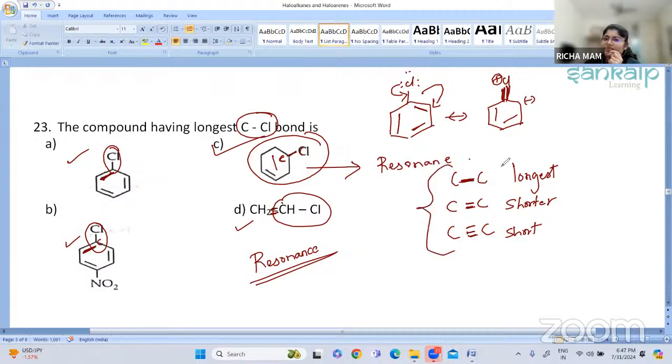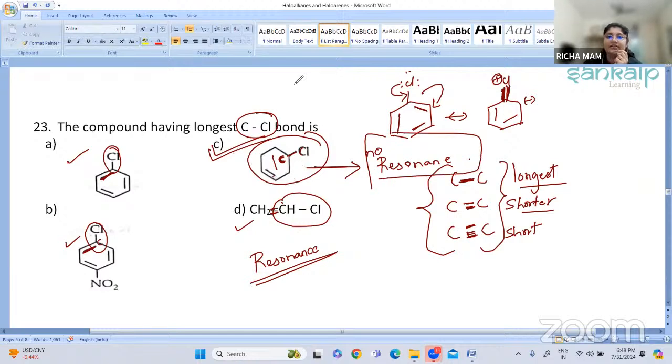So remember this: whenever you have a single bond, it is the longest bond. Whenever you have a double bond, it is a little shorter, and the shortest will be the triple bond. The bond distance will be very less. Is it clear now? Just remember that in the other three options, because of the presence of a double bond, it will undergo resonance, and in option C there is no double bond beside this carbon. So it will not go through resonance, and the C-Cl bond here will be the longest.